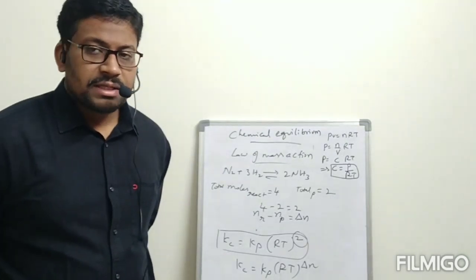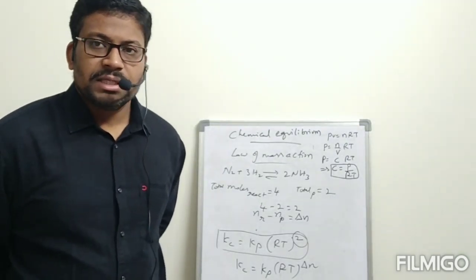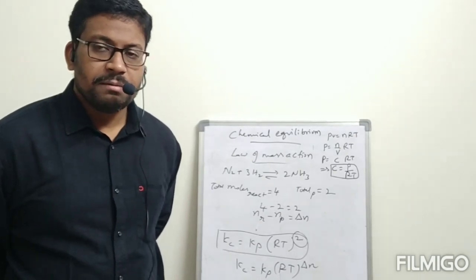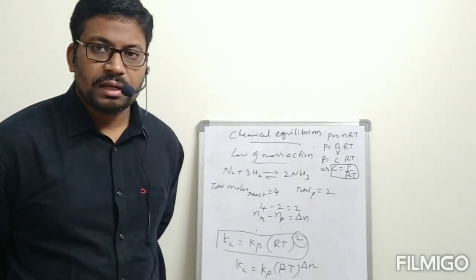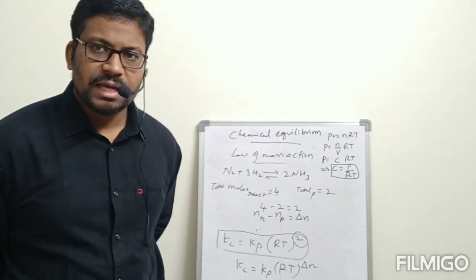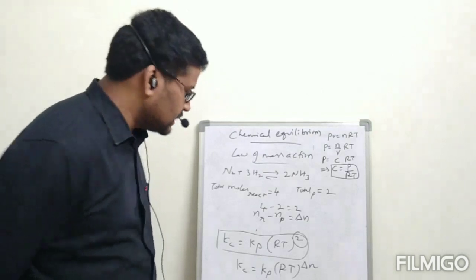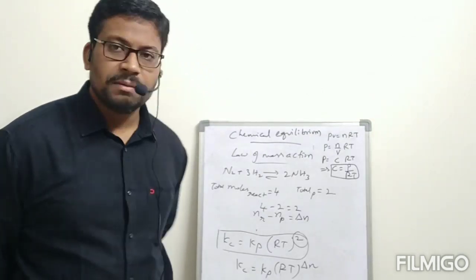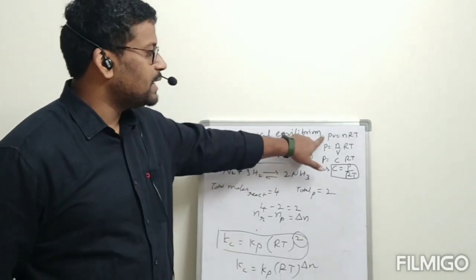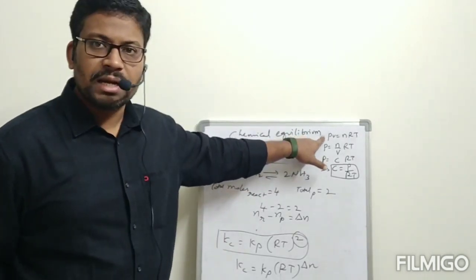There is no difference between Kc and Kp. Simply it is the equilibrium constant when it is expressed in concentration, and the equilibrium constant when it is expressed in pressure. That is the thing, Kc and Kp. But the relation is Kc is equal to Kp into RT power delta n. That RT, from where we got it? From the ideal gas equation, PV is equal to nRT.